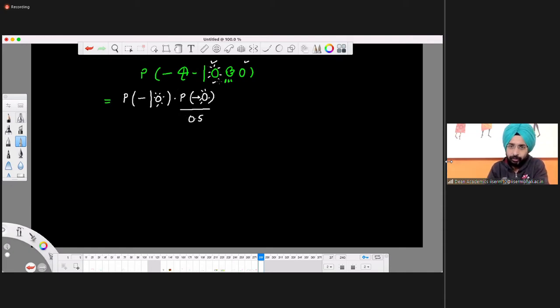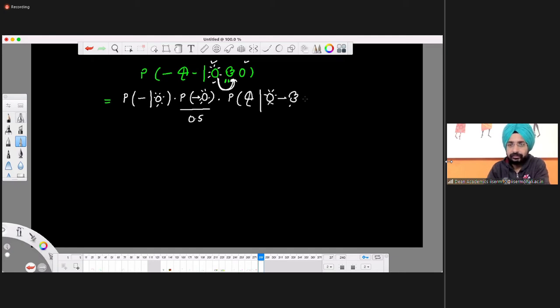But the moment I say, what is the probability of transiting from sunny to cloudy, that has to be calculated. Times, we go to the next one. What is the probability of being sunny given that the hidden state is cloudy, but cloudy has transited from sunny? So what is the probability of transition from sunny to cloudy?